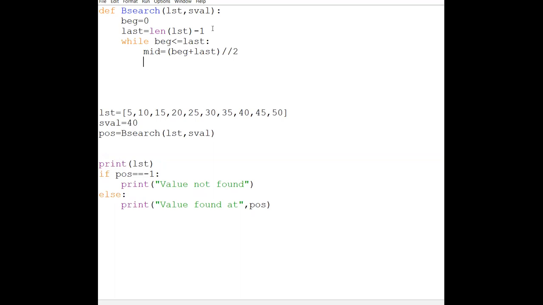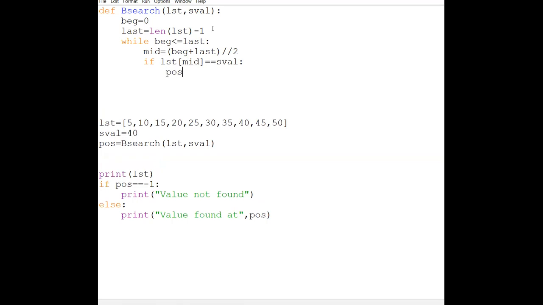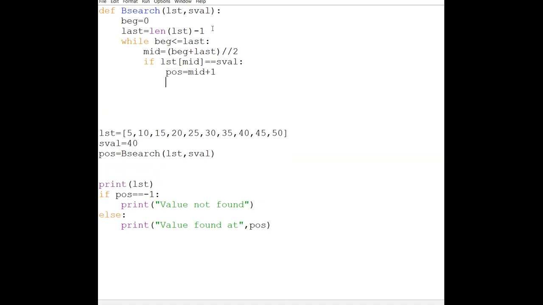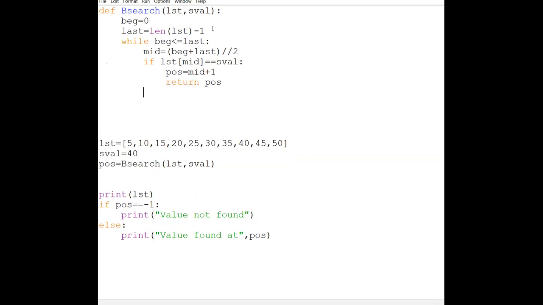Okay, so now I have to compare if list of mid is equal to the search value, then I got the value. I need to record the position. Position is equal to mid plus 1. And then I have to come out. So return position. I have to return the value of position, which means it is just like break.